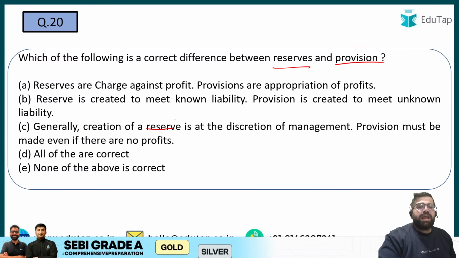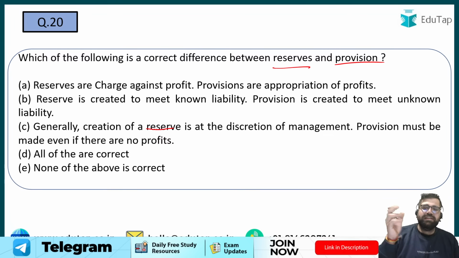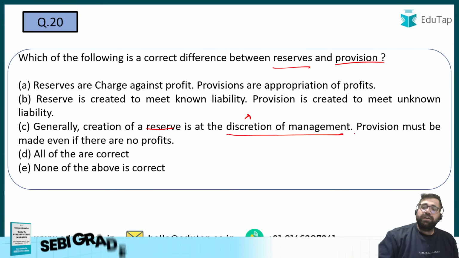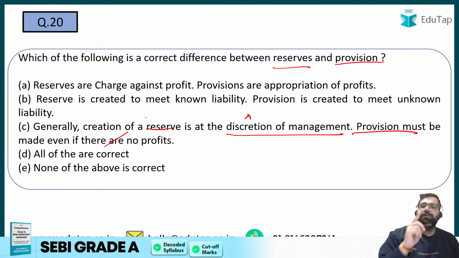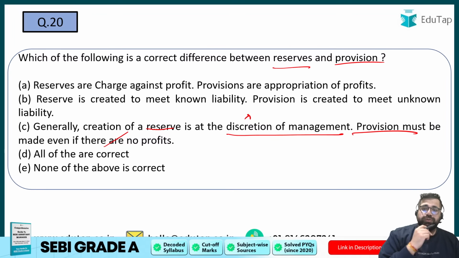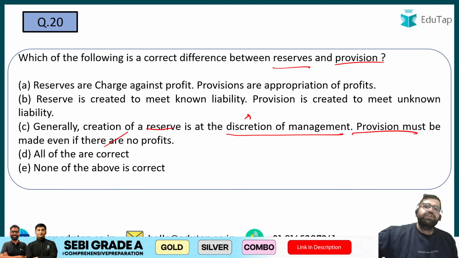See, reserve, like capital redemption reserve, general reserve, you have multiple other reserves, right? Securities premium reserves. These are at discretion of management. Discretion of management means that management will decide what amount of profit we have to transfer into the reserves. If there are no profits, then in that year I will not transfer any money. But a provision must be made even if there is no profit, like provision for bad debts, right? So provision is basically made so that you can offset some losses in the future.